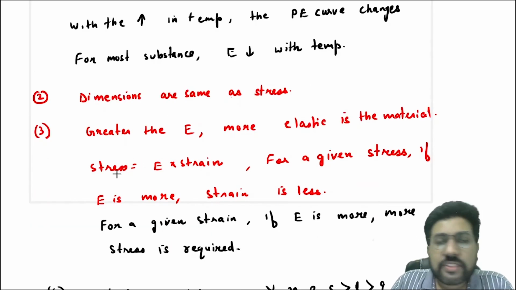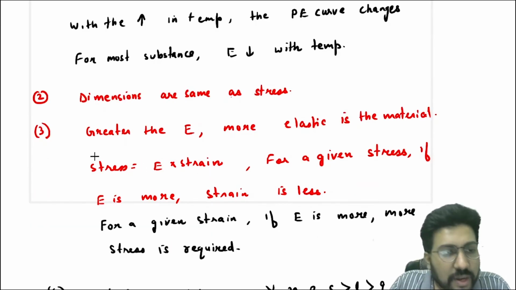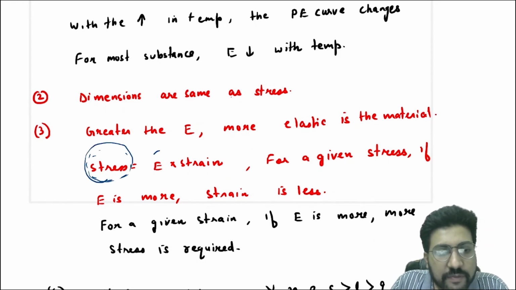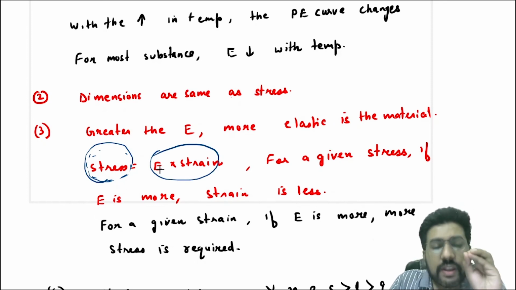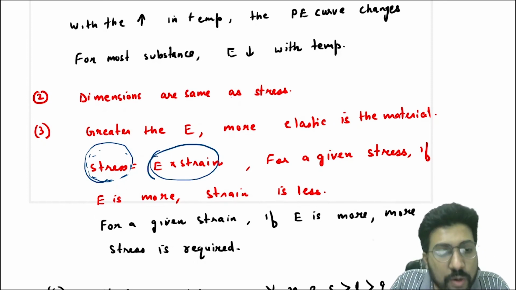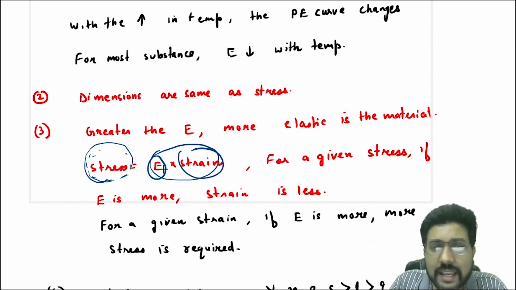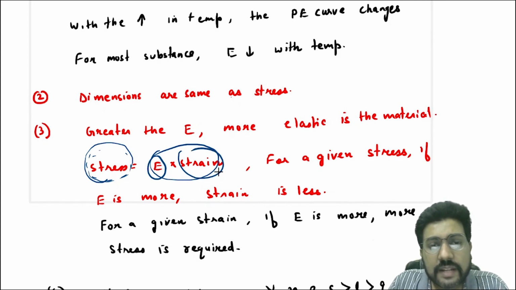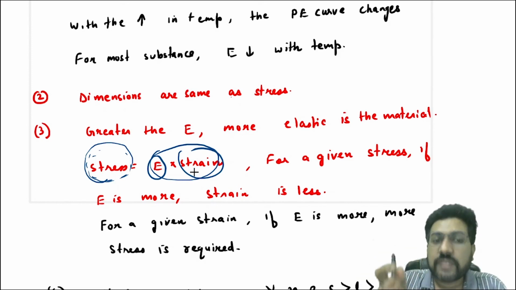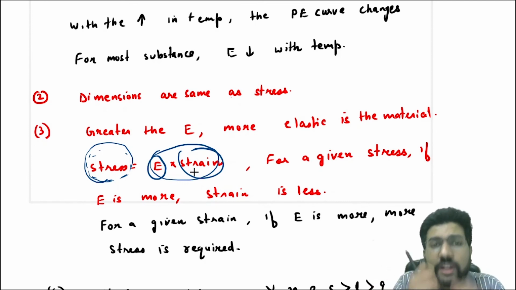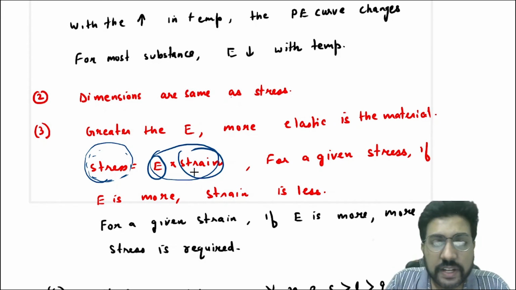See, you know that stress is equal to E times strain. So for a given amount of stress, I fix this. If I fix this, I fix the product of this and this, right? So if the product is fixed, more the E, less the strain. That means if a substance has more modulus of elasticity, it will handle more stress, but it will produce only a small strain, right? So steel is more elastic because it can handle more stress, but still produce only a small strain.